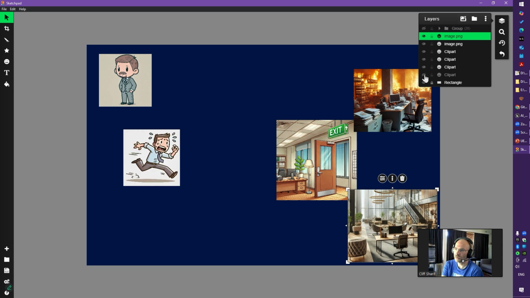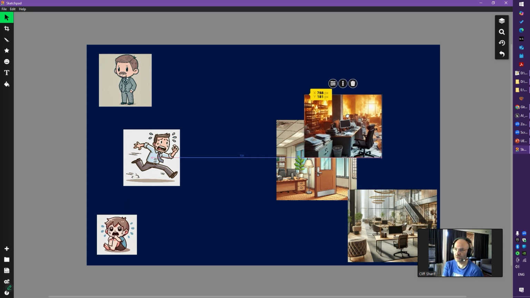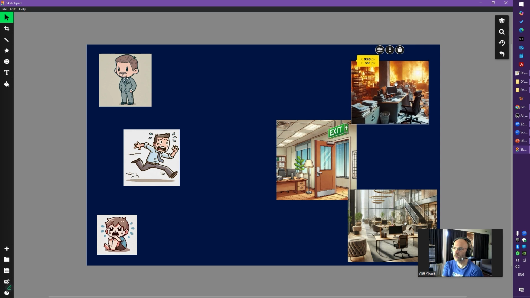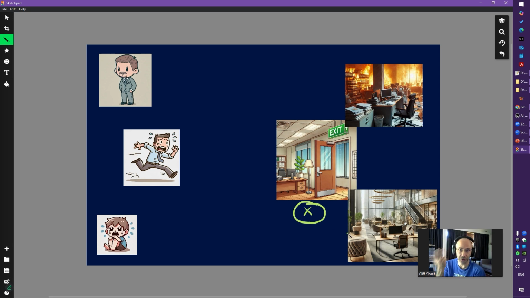Now, we have three characters here. The first character is a visitor. The second character perhaps is another visitor or someone who works in the office, and the last character is a kid. And they are in the office. Suddenly, fire comes up, and all of them know the location of the emergency exit. So this is part of their knowledge. This guy knows where it is. This guy already knows, and the kid, his mom and dad told him, hey, if something happens, this is the exit door, just run there.